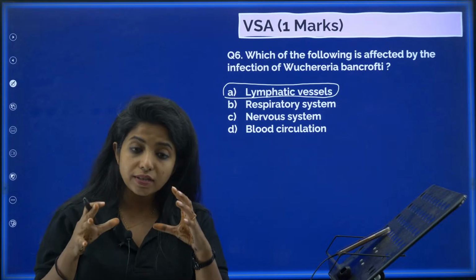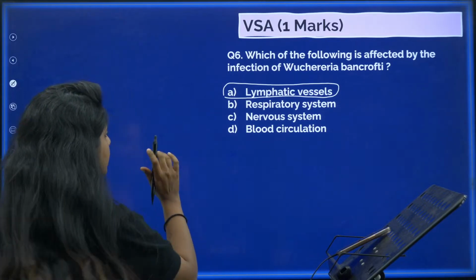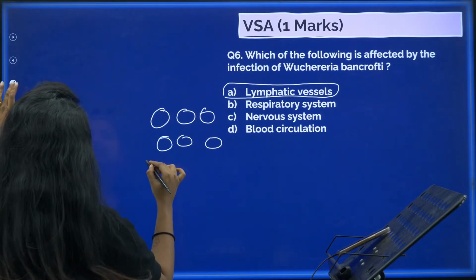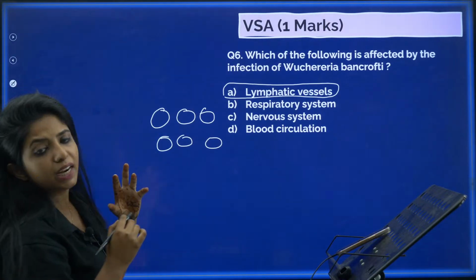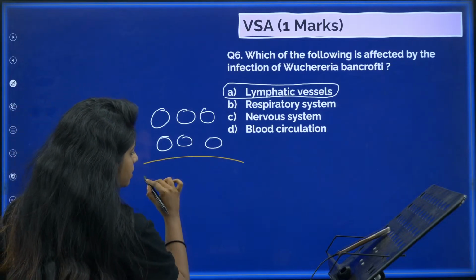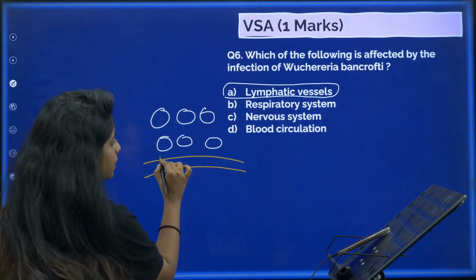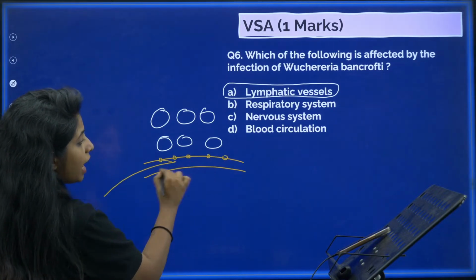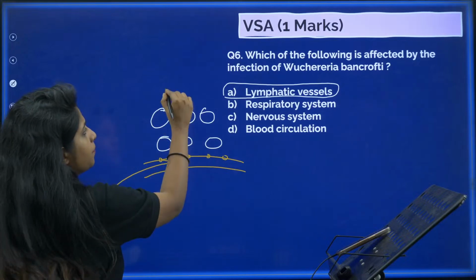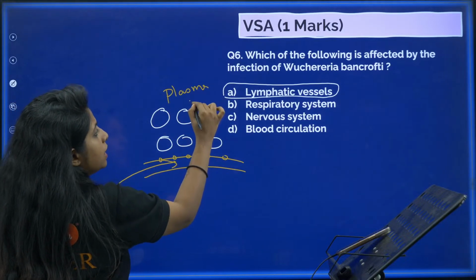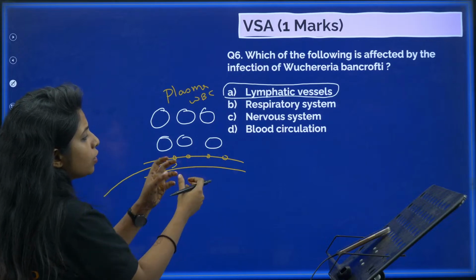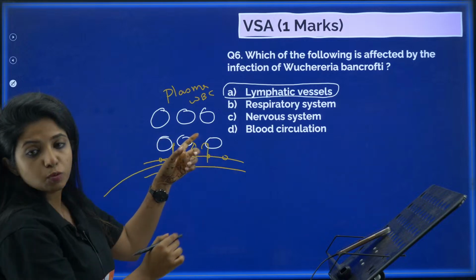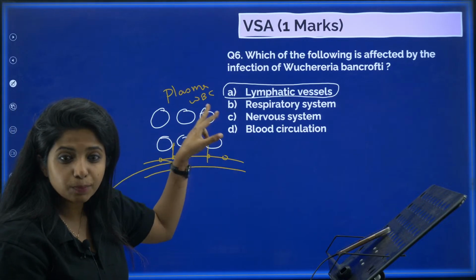Okay, so lymphatic vessels, what usually happens is that, I'll tell you one scenario. There are cells over here, and these cells are supplied with essential nutrients with the help of the capillaries. Suppose this is the capillaries. Capillaries have small little pores through which, when the blood comes in at high pressure, a little amount of plasma, a little amount of WBC, comes out. It comes out in between the spaces of the cells.